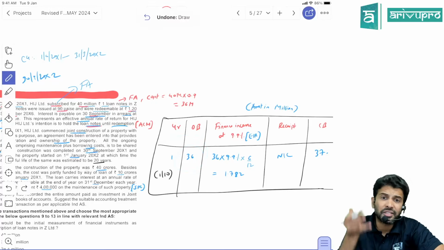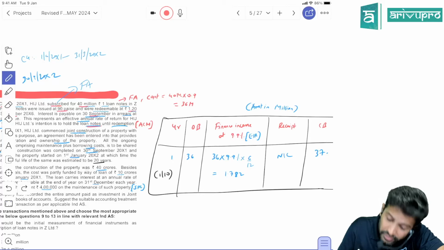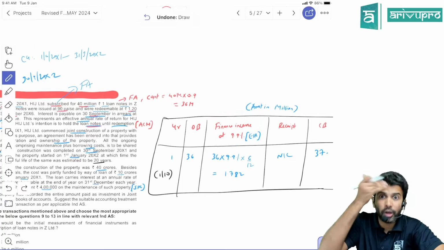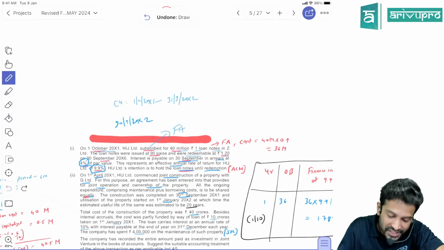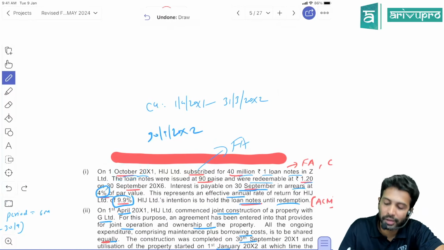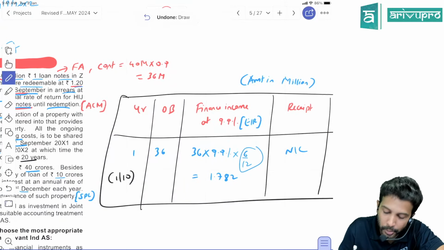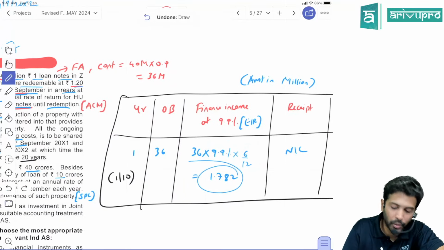On the financial asset, you will book finance income at what rate? At the effective interest rate given, 9.9%. Don't calculate for a whole year. You purchased the investment on 1st October and the year is ending on 31st March. So in the first year you will calculate the interest only for 6 months. This is the important part. So finance income will be 1.7.